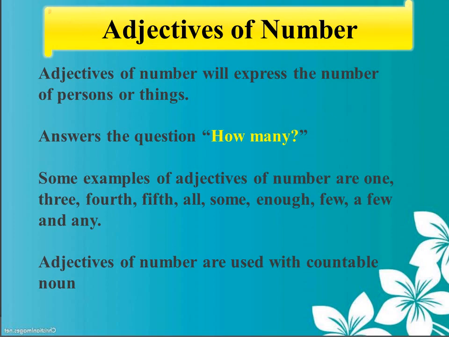Adjectives which answer the question how many are called adjectives of number. Some examples of adjectives of number are 1, 3, 4th, 5th, all, some, enough, few, a few and any. Adjectives of number are used with countable nouns.